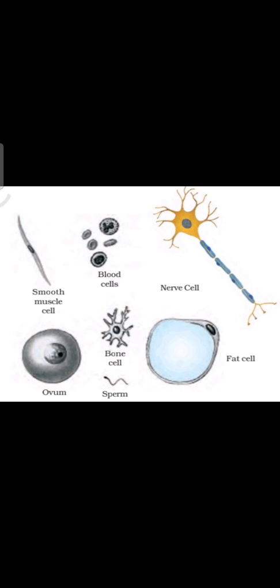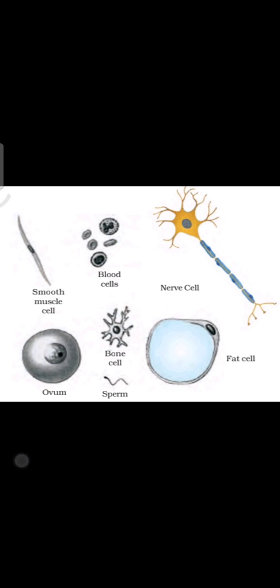Okay. One more thing, the size of cells has no relation with the body size of organism. For example, the nerve cells of both rat and elephant are long and branched, and perform the same function of transmitting messages.